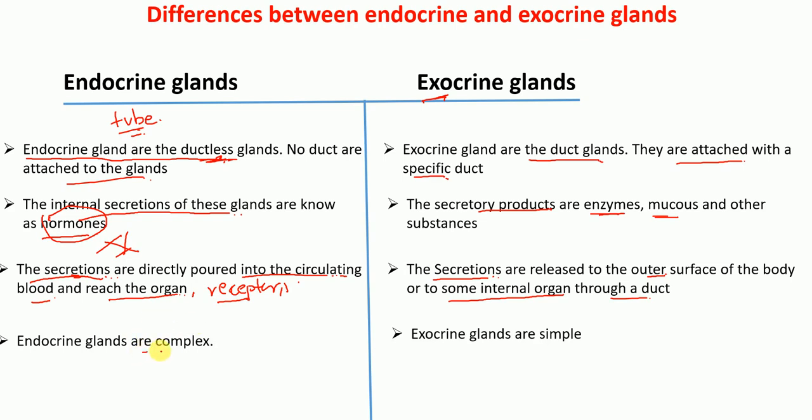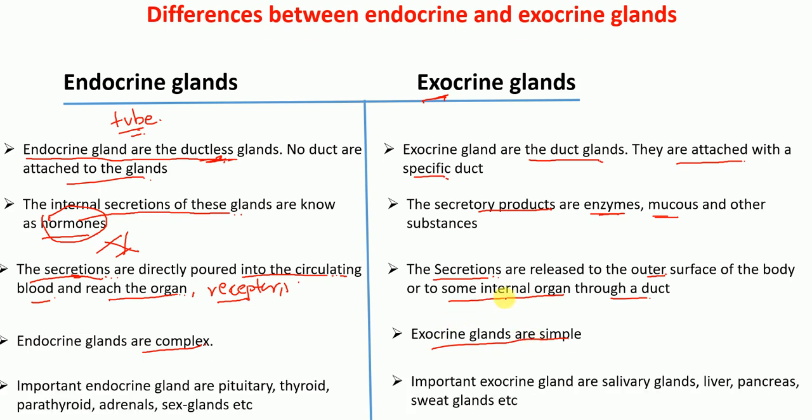Endocrine glands are complex, whereas exocrine glands are simple. And the final difference is that the important endocrine glands are pituitary, thyroid, parathyroid, adrenal and sex glands. These are examples of endocrine glands, whereas important examples of exocrine glands are salivary glands, liver, pancreas, sweat glands, etc.